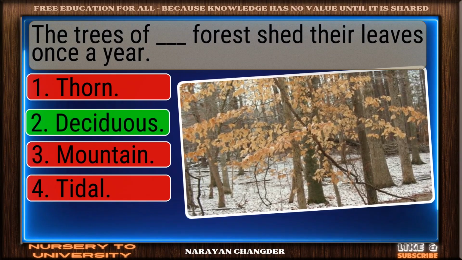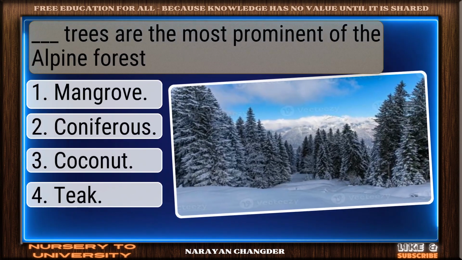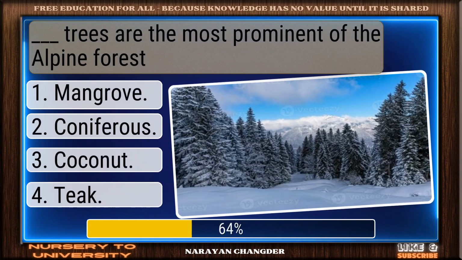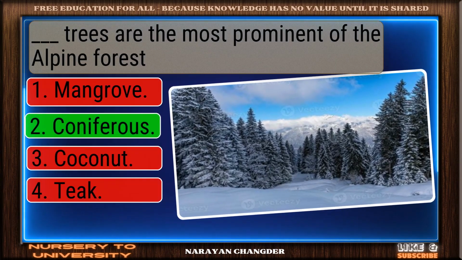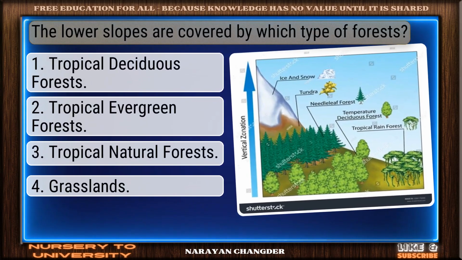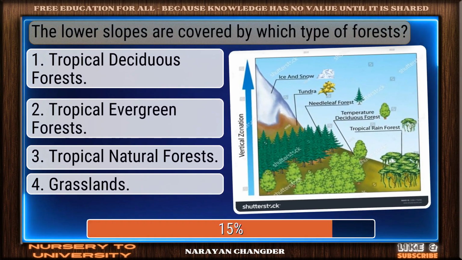On track. Deciduous is the correct answer. Question number 172. Dash trees are the most prominent of the alpine forest. Good job. Your answer coniferous works well here. Question number 173. The lower slopes are covered by which type of forests?